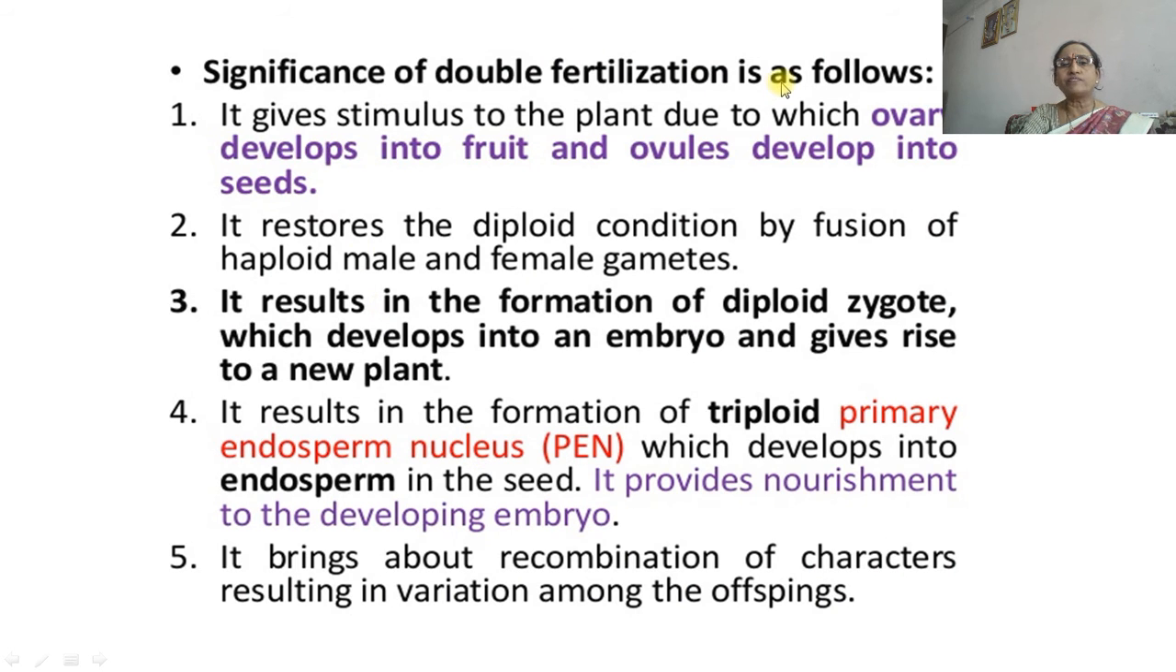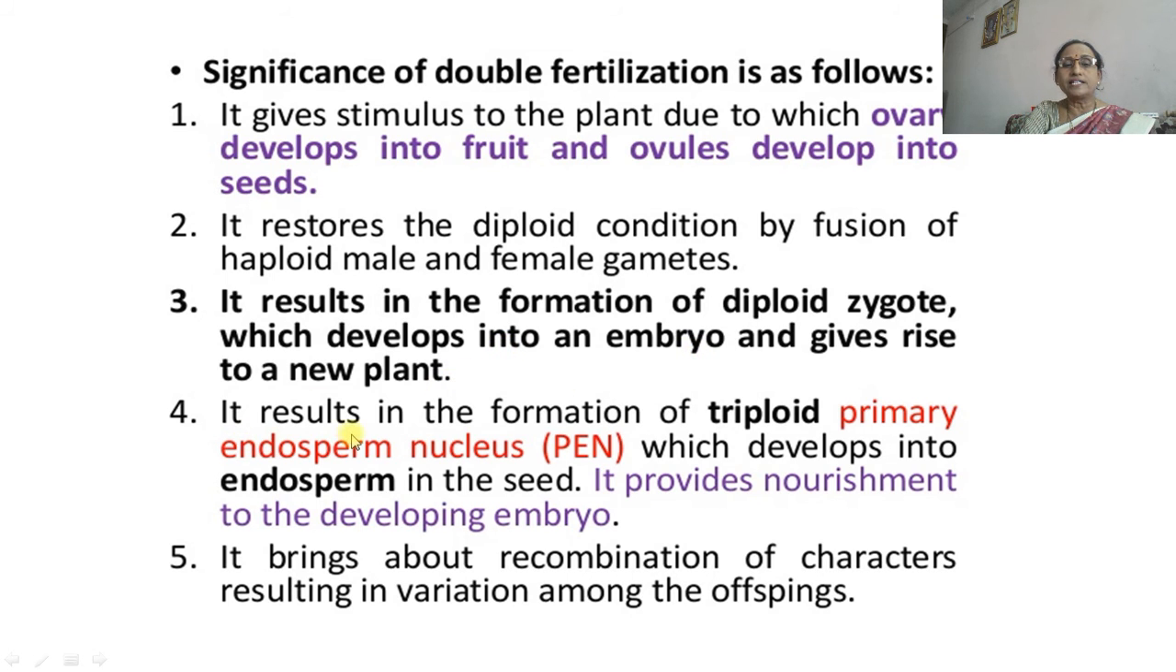Then the significance of double fertilization is as follows. It gives stimulus to the plant, so the ovary develops into fruit and the ovule develops into seed. It restores the diploid condition by fusing of haploid gametes, the haploid male gamete and female gamete. It results in the formation of a diploid zygote, which develops into an embryo and gives rise to a new plant.